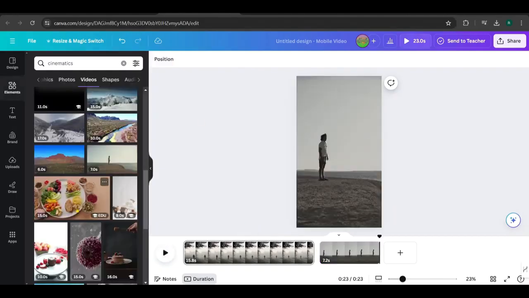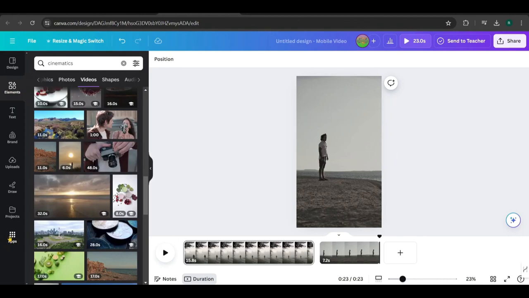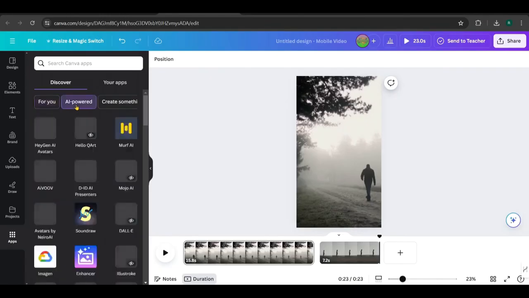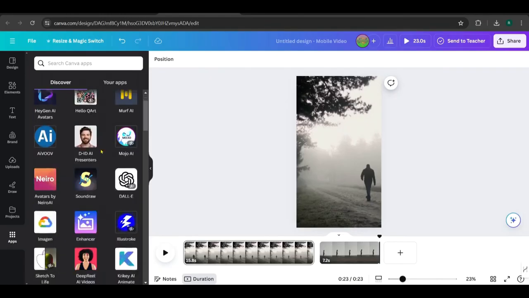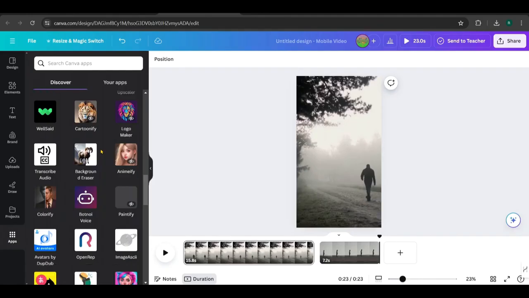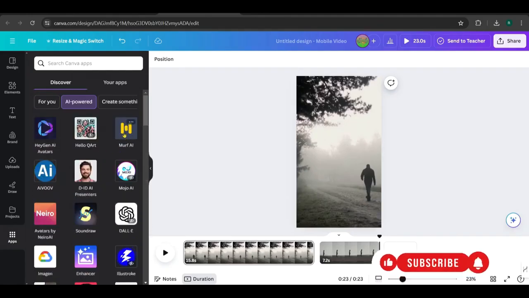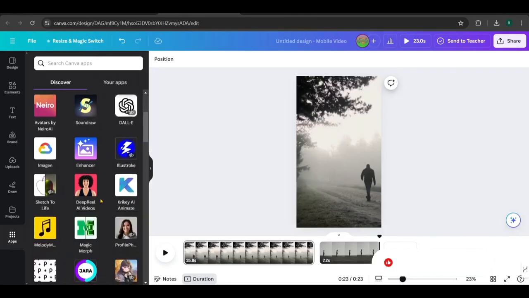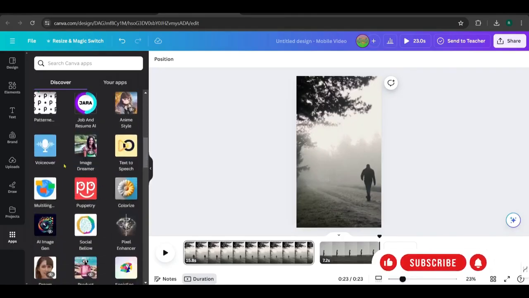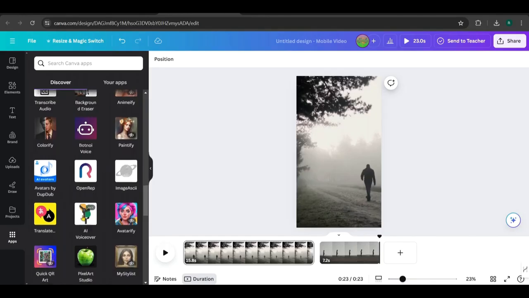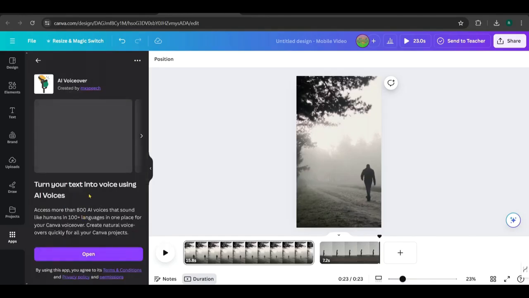Next, I want to add a voiceover to the videos. Go to the app menu, choose AI-powered tools, and you will find many AI tools. There are a few tools to add voiceovers. Murf AI is one of them. Here is another tool, but I choose this one because it has pretty decent voices for motivation.